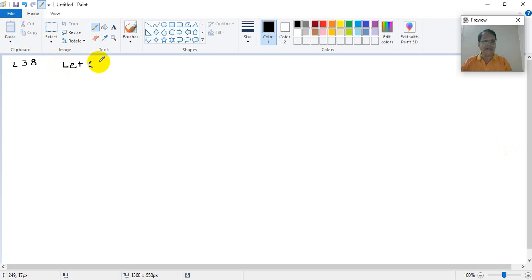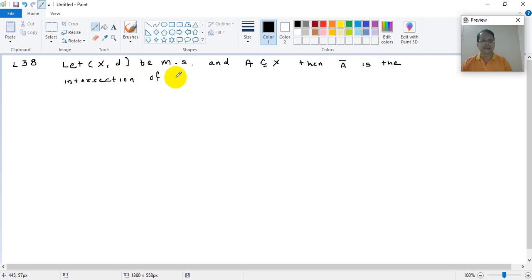Let (X, d) be a metric space and A be a subset of X. Then A bar is the intersection of all closed subsets of X containing A. So intuitively it is very clear.